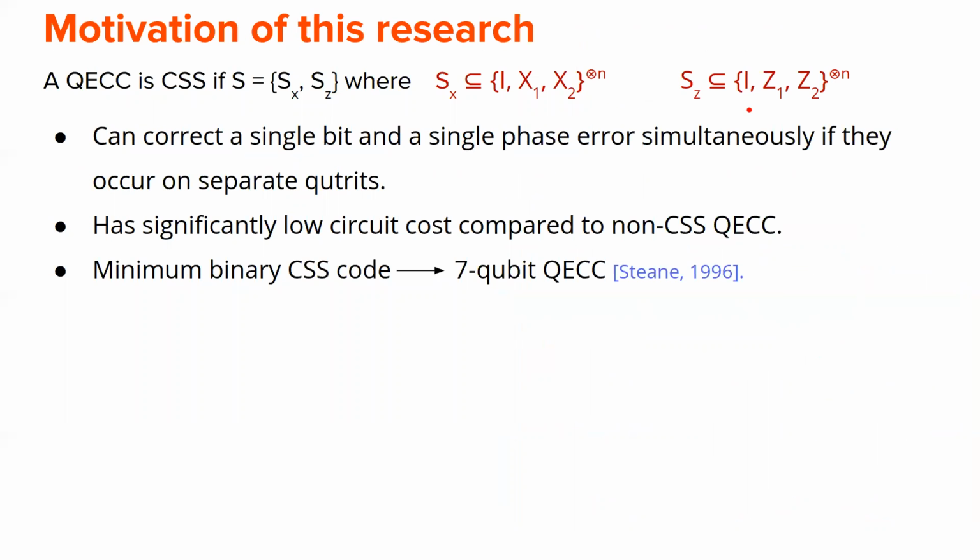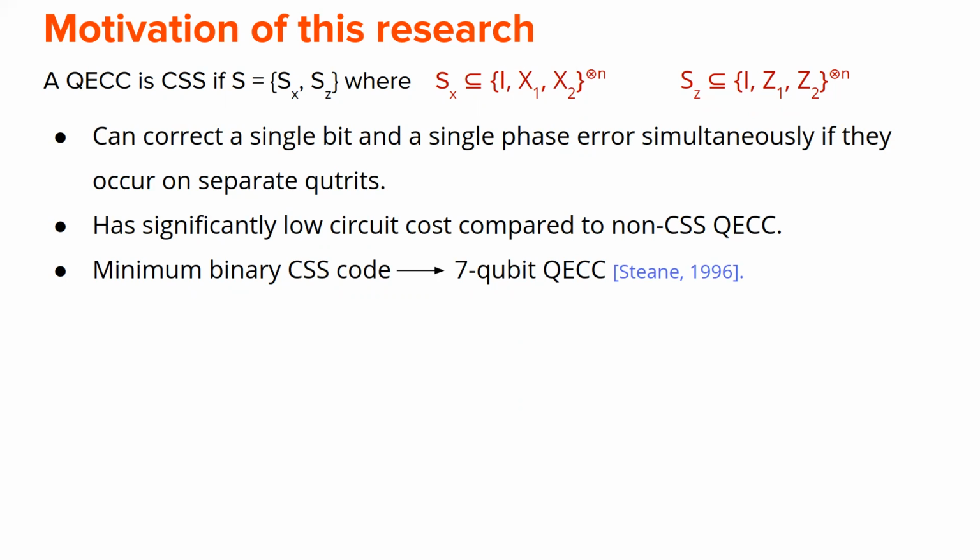Now the motivation for this is that we want CSS type QECCs. A CSS type QECC is one where we can partition the set of stabilizers into two parts. This contains only the X type of operators and this contains only the Z type of operators. Why is this important? Because this type can correct a phase error, and this can correct a bit error, and if these errors occur on different qutrits, then two of them can be corrected simultaneously.